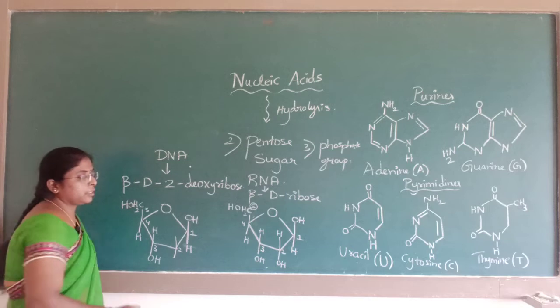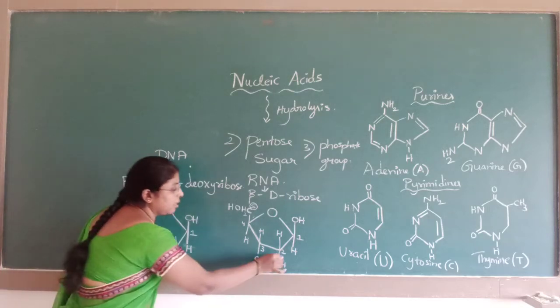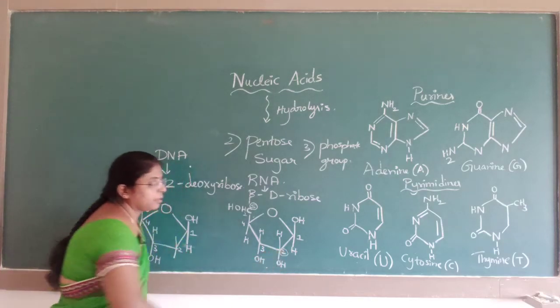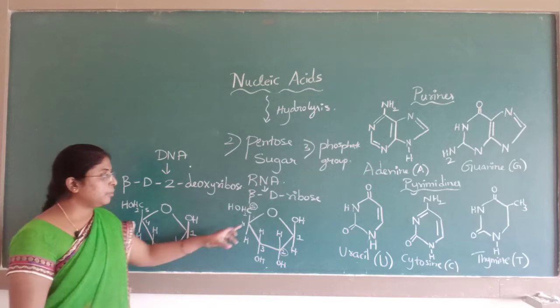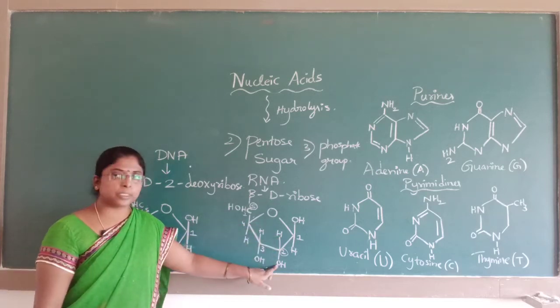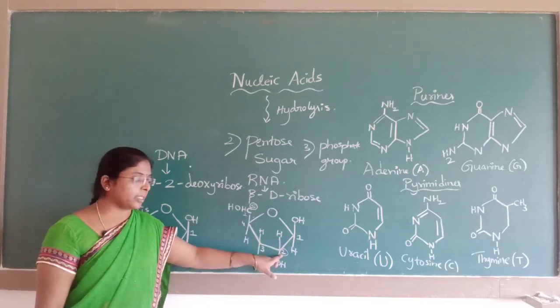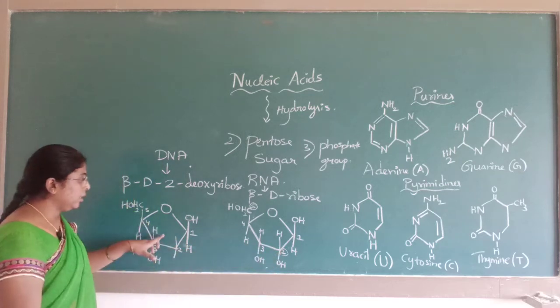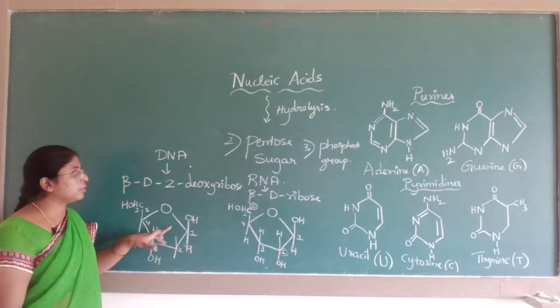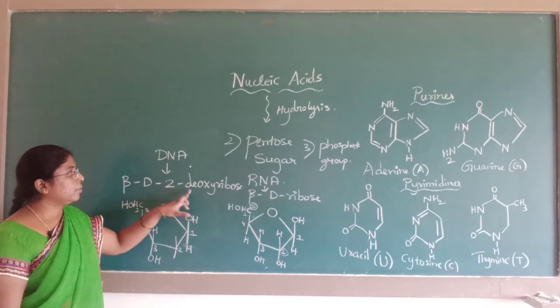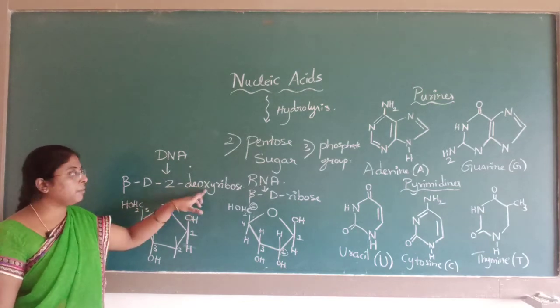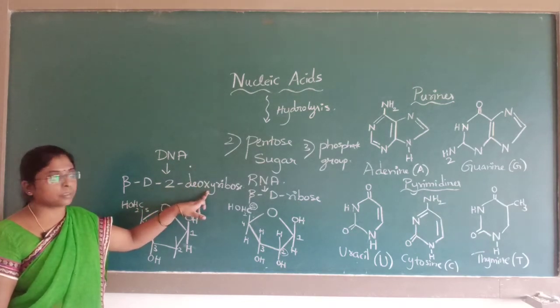Where it differs is at the second position. In ribose, H and OH are present at the second carbon. In deoxyribose, the word indicates D. D means removal of oxygen. Oxy means oxygen.